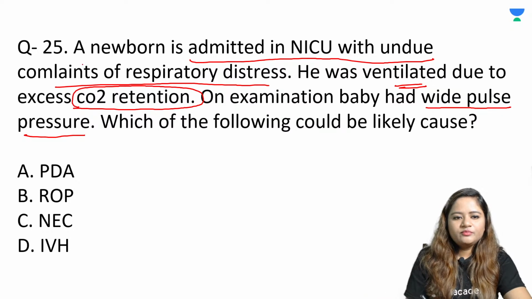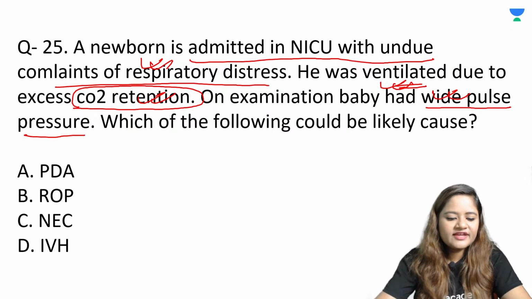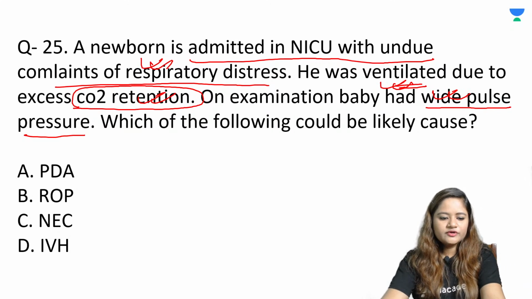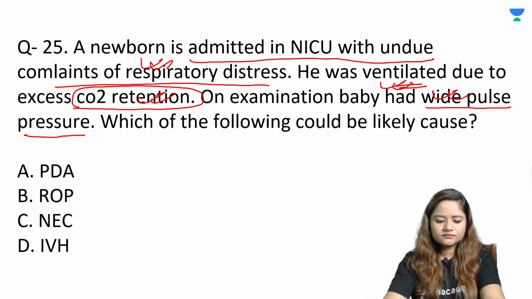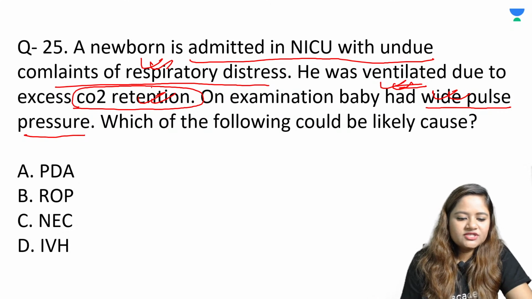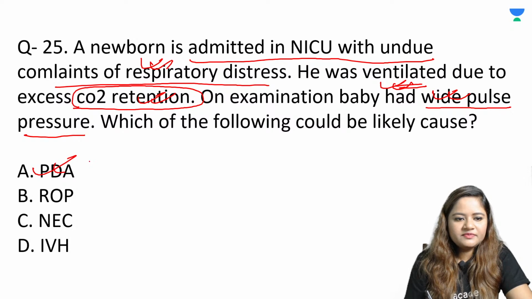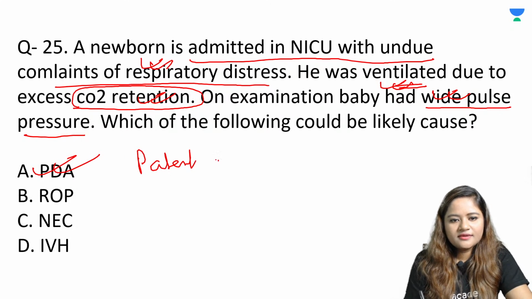So very important pointers: respiratory distress, CO2 retention, ventilation, wide pulse pressure, all of that fits into one classical condition. What could be the answer? Question number 25. So this classical clinical condition that is mentioned over here is seen in a condition that is PDA, patent ductus arteriosus.